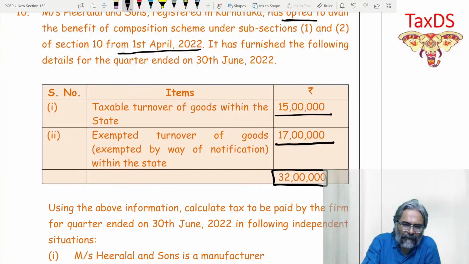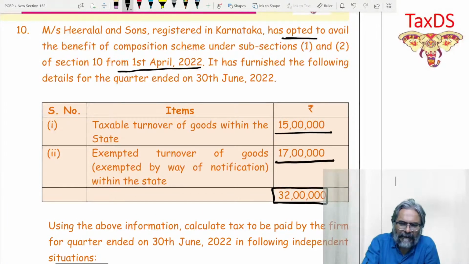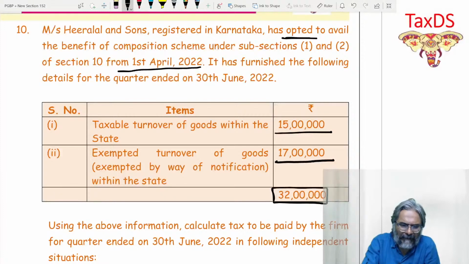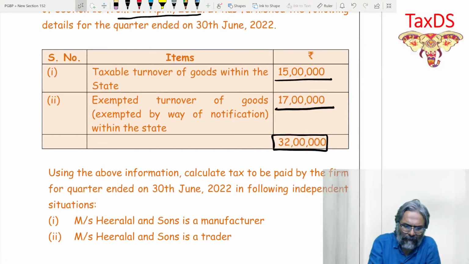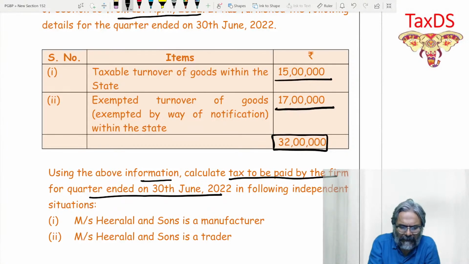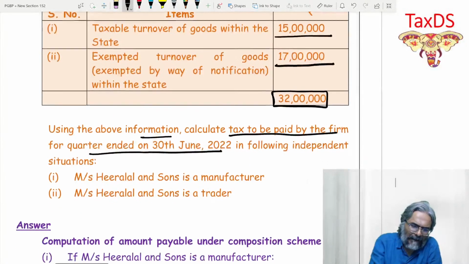Now you tell me one thing, students. Who is he in this case? Is he a manufacturer? Okay, just let's have a look. Using the above information, calculate a tax payable by the firm for the quarter ended 30th of June in the following independent cases. So it's a computation of tax liability.